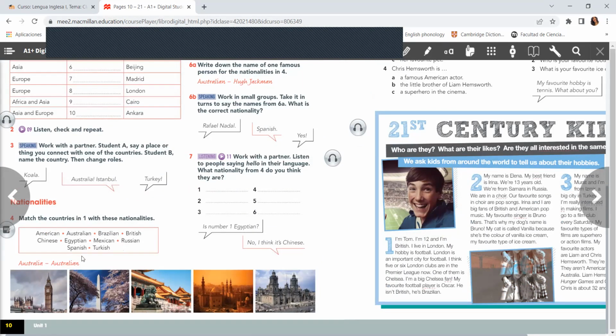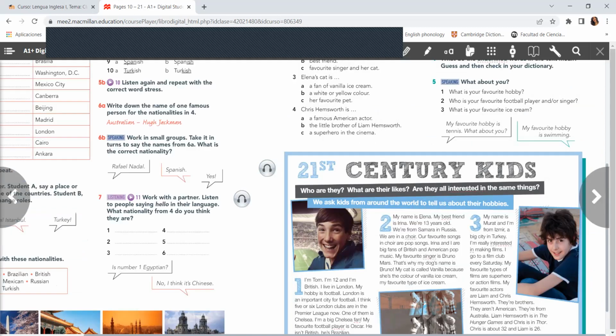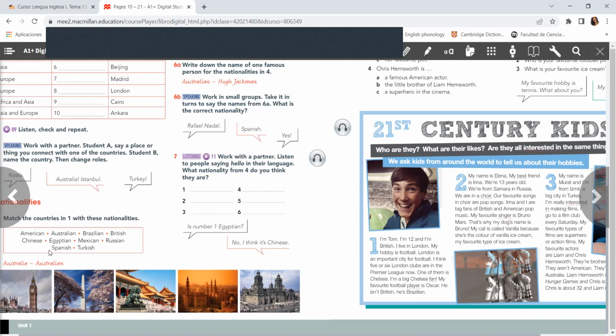Okay, so we have to match the countries with these nationalities. For example, here we have Australia, Australian. So for American, what is the country for America? Is the US, right? So American, the US.